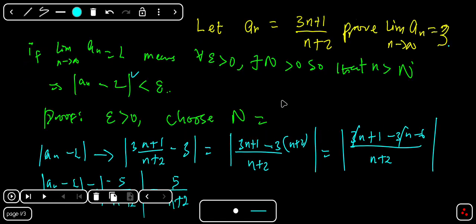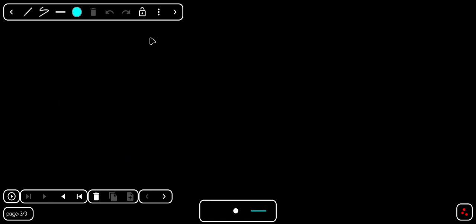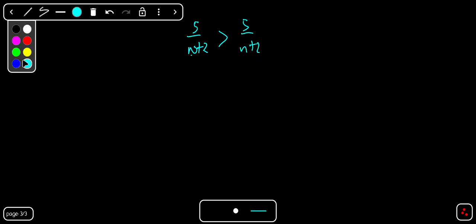Now we have the value of N. So you can now put it here in our previous page, which is 5 over epsilon minus 2. Now the next thing you're going to do is to input the value of N back into equation asterisk. Now let's do that. So let's move to the next page. You know that our equation asterisk is 5 over N plus 2, then greater than 5 over small n plus 2. And we already have the value of our big N, which is 5 over epsilon minus 2.